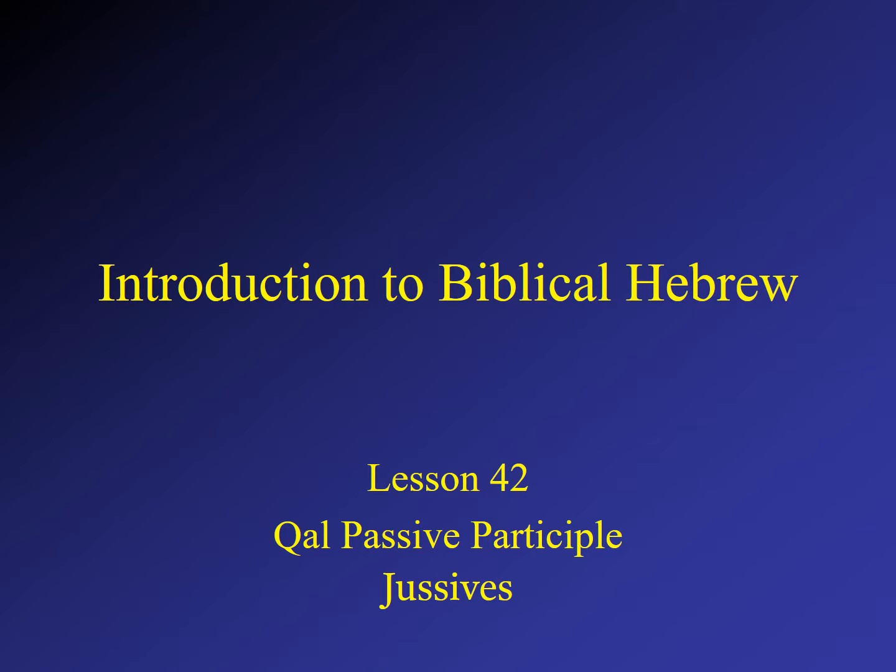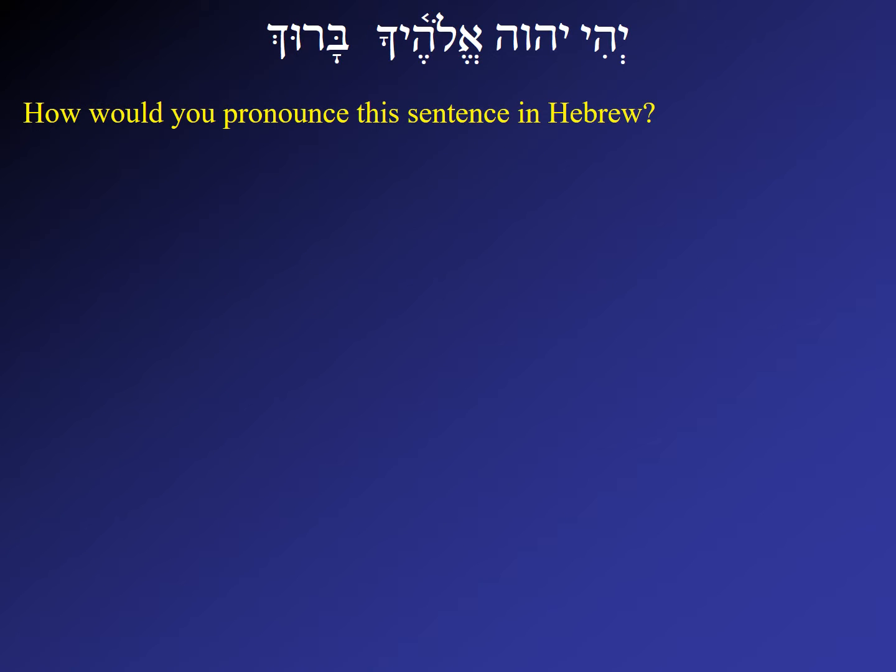This lesson corresponds to Lesson 42 in Introduction to Biblical Hebrew, Kittel and Hofer. Today we are looking at Qal passive participles and jussive verb forms. Here's our sentence for today. Let's try to pronounce this.